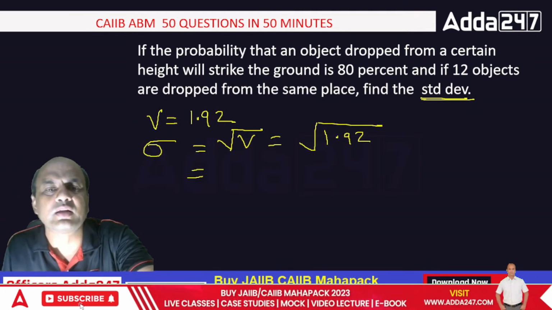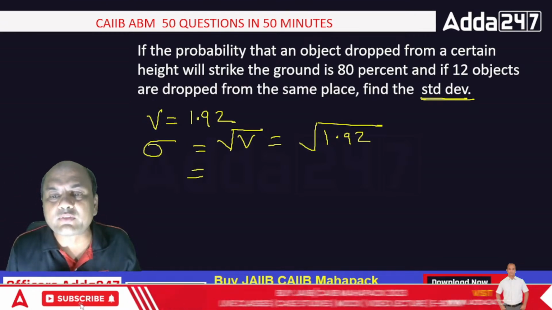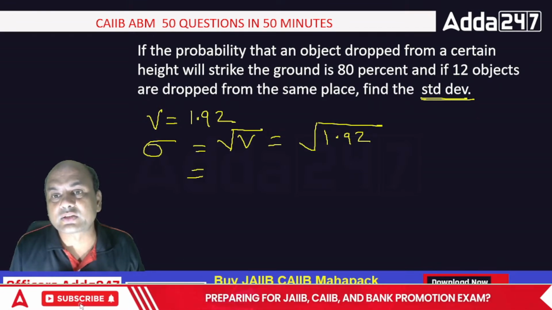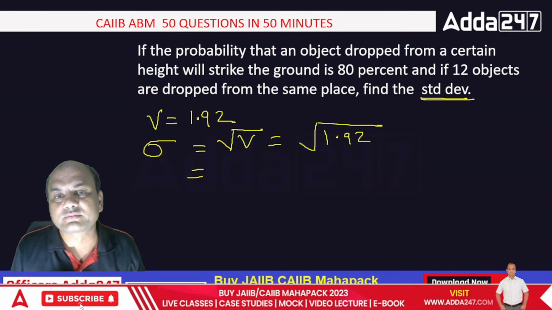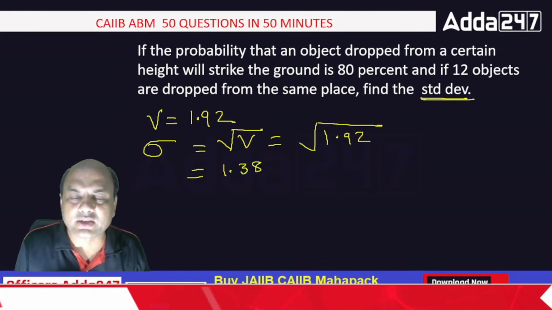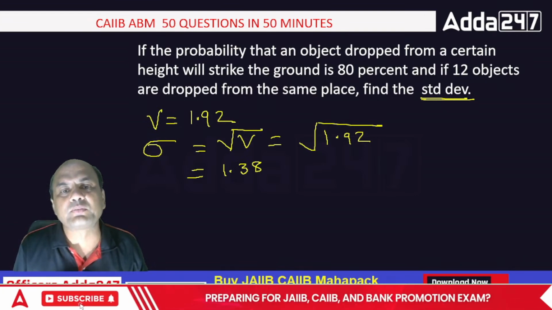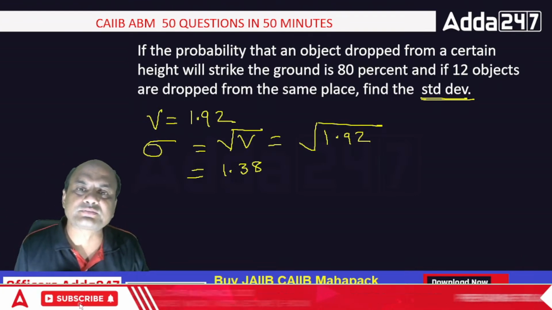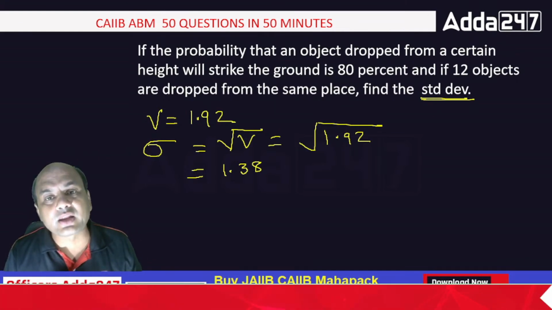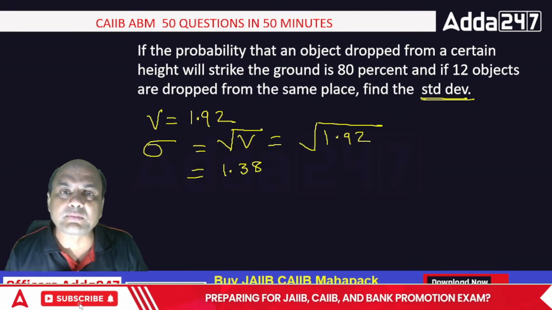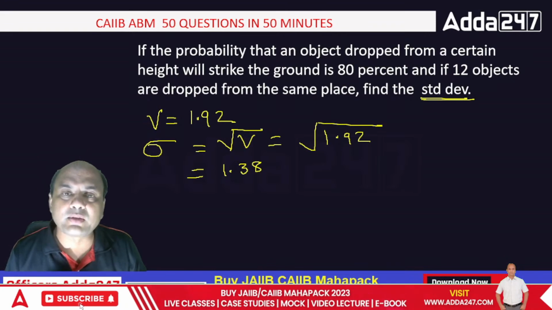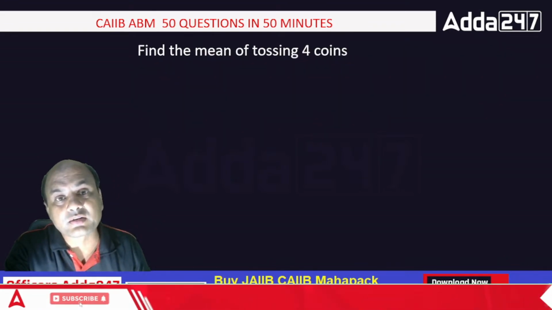Everyone should do it, because in the exam nobody will be there except you. What is the square root of this? 1.38. Correct. How many of you have got this correct? 2, 3 have answered. 1.38. That is the standard deviation. These things do come in exam: standard deviation, variance, mean, probability, NPQ, NP, and then standard error.